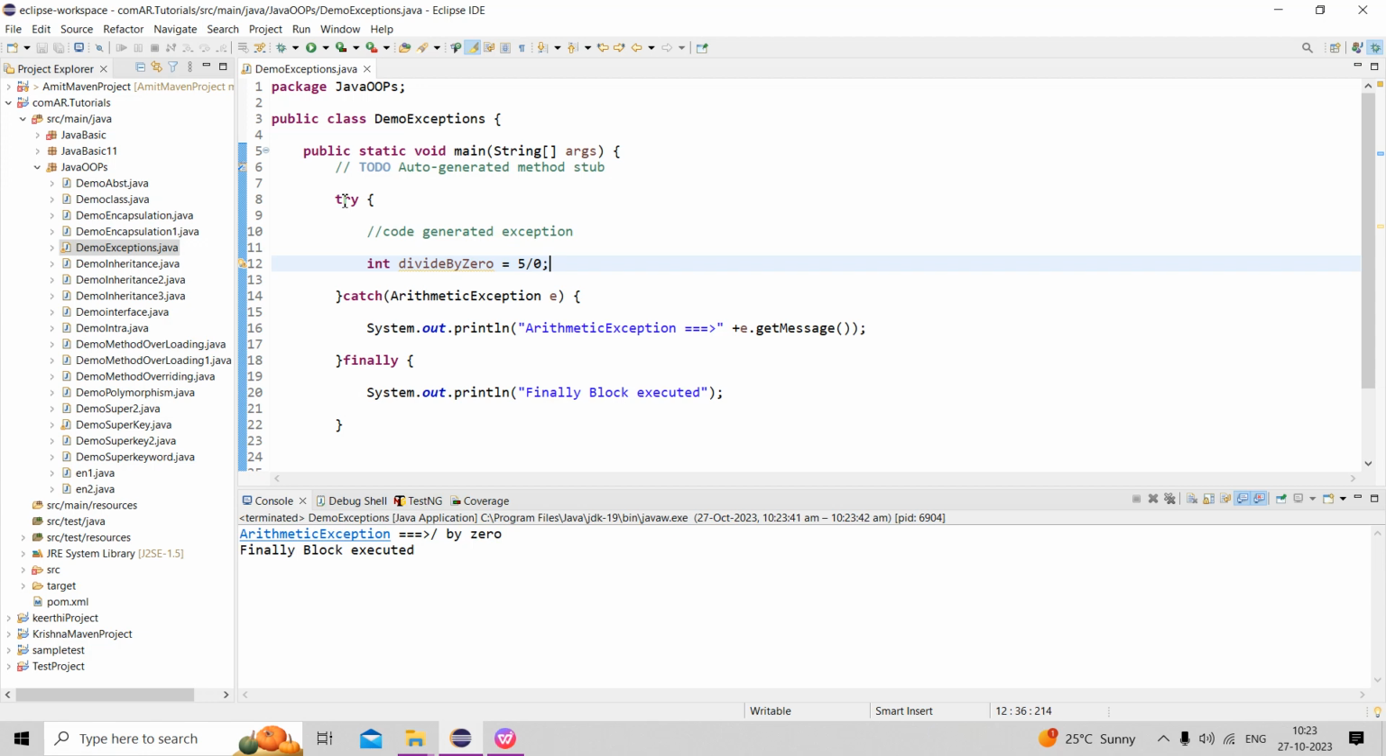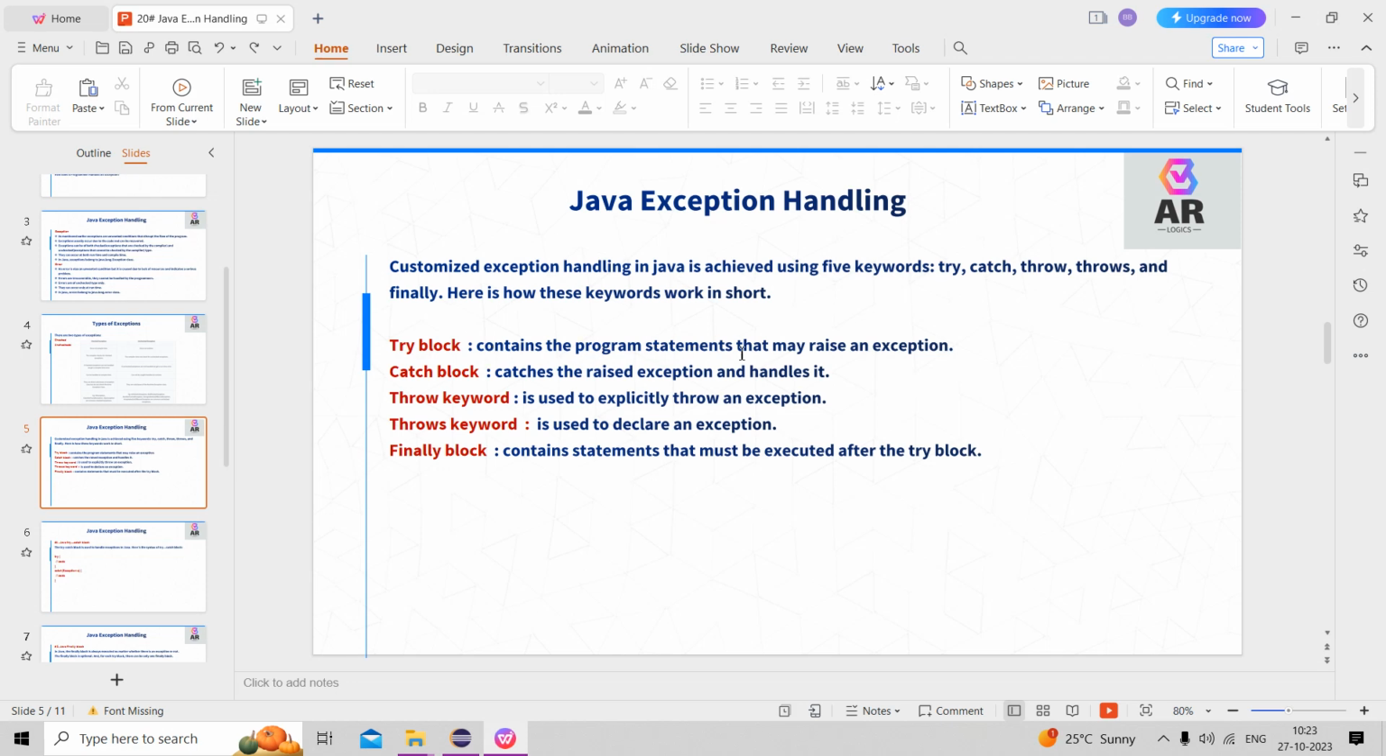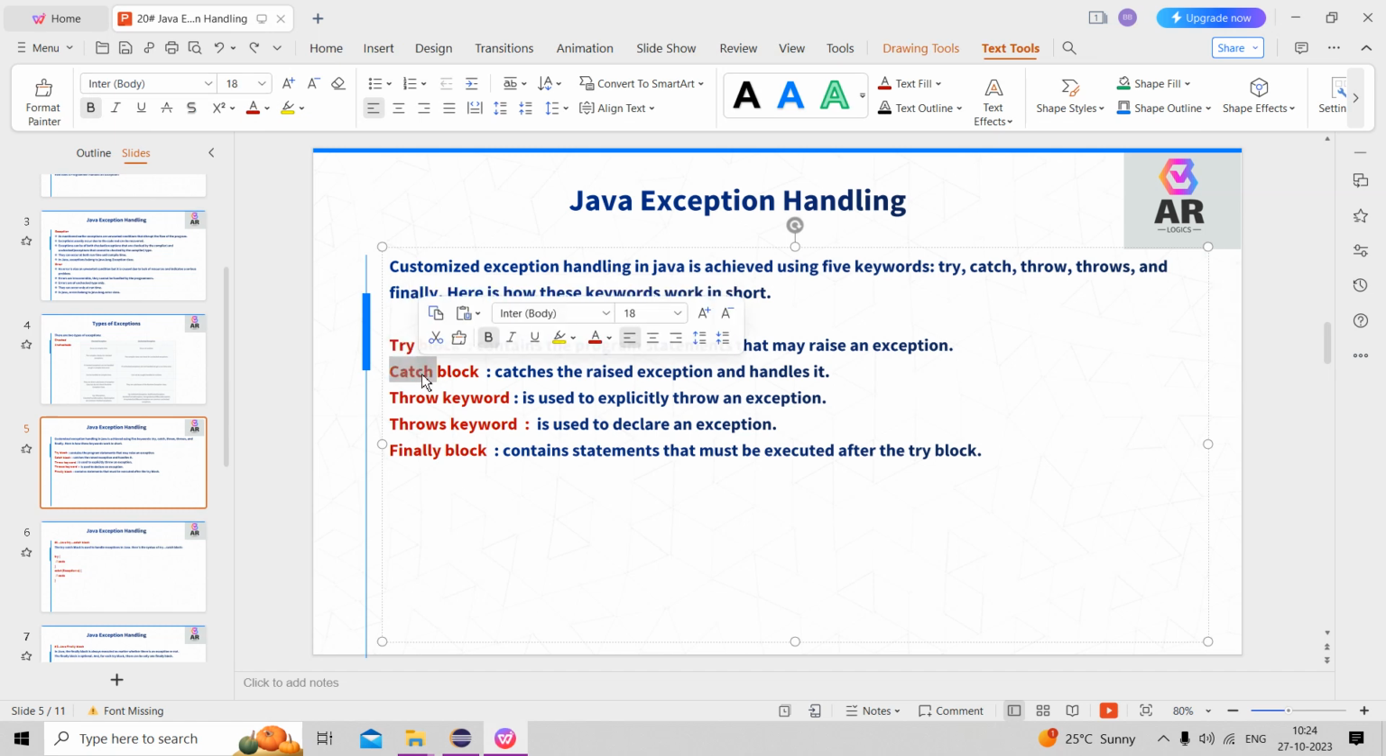One is try, catch, finally. What is a try? Try contains the program statements that may raise the exception. It cannot handle it, but the catch block can handle it. You cannot declare a catch block without try. Multiple catch blocks we can also declare, no issue. And finally, whether an error is found or not, the finally block is always executed, no matter whether there is an exception or not.